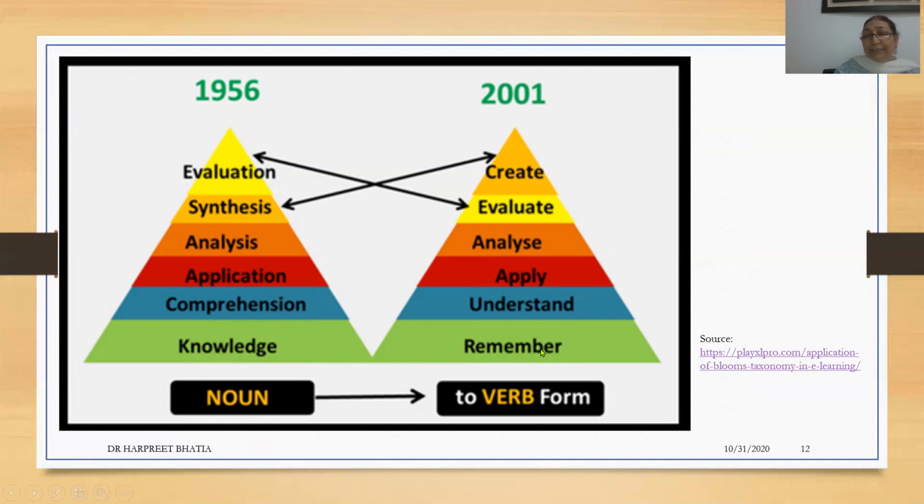So remember is a verb and knowledge is the noun, comprehension is the noun, and understand is the verb. That is what the student is doing. When we say comprehension, what is the activity involved in it? It is understanding. Again, application is the noun, and what is the verb? We apply. Similarly, analysis, we analyze, and evaluate and create. So the words have changed from noun to verb. That is, Bloom has now focused more on the activity or the action part of the learning process.